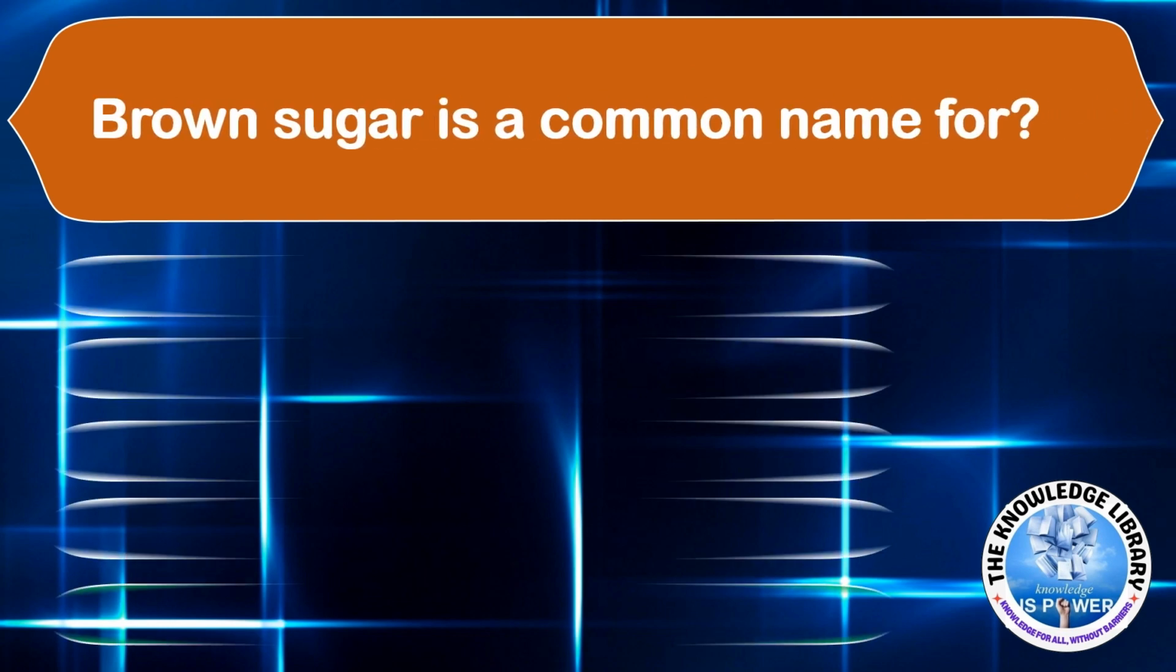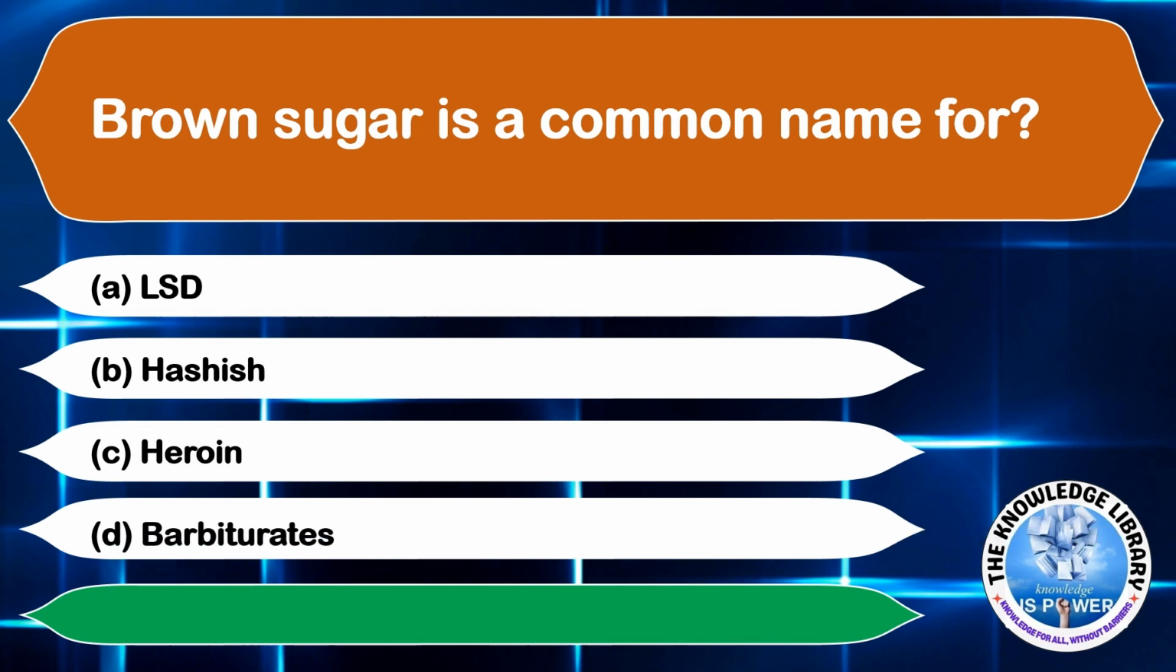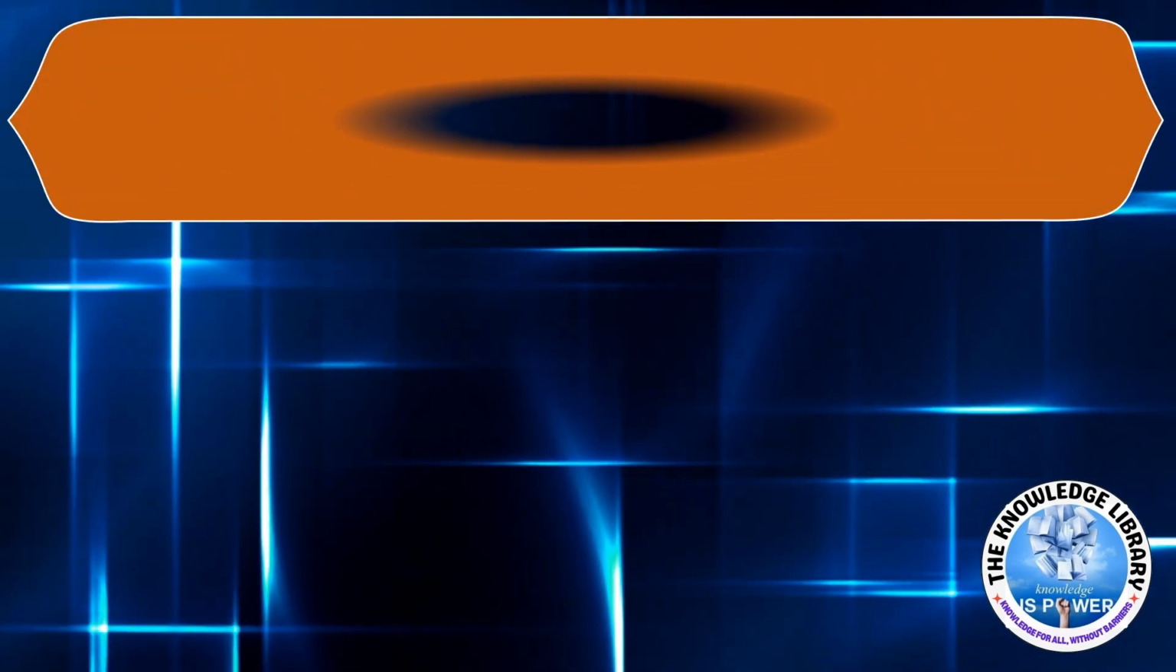Brown sugar is a common name for? Option A, LSD. Option B, hashish. Option C, heroin. And option D, barbiturates. The correct answer is option C, heroin. Moving on to the next question.